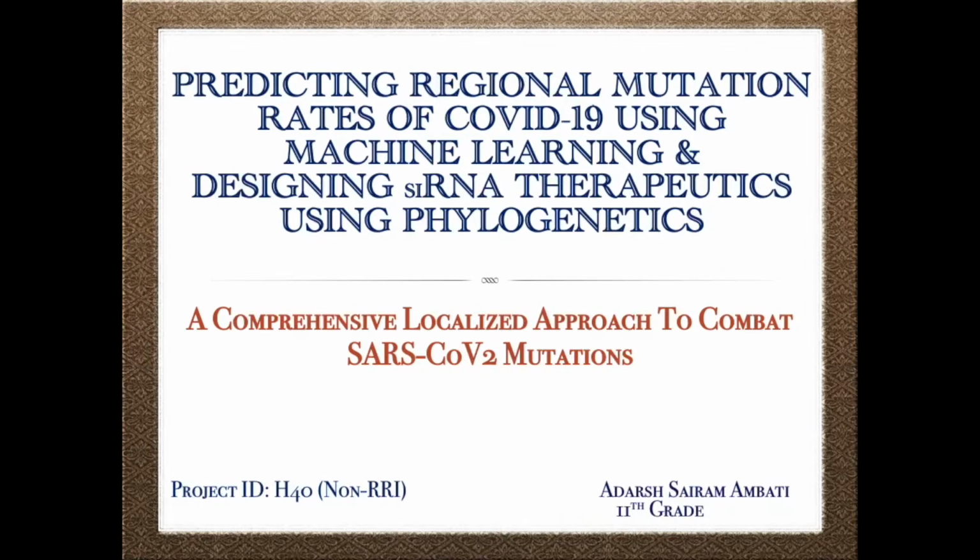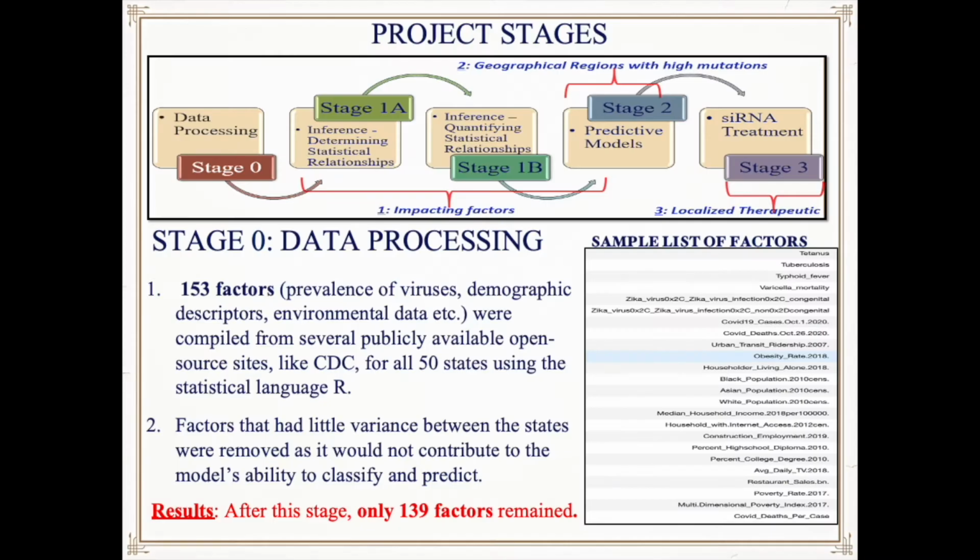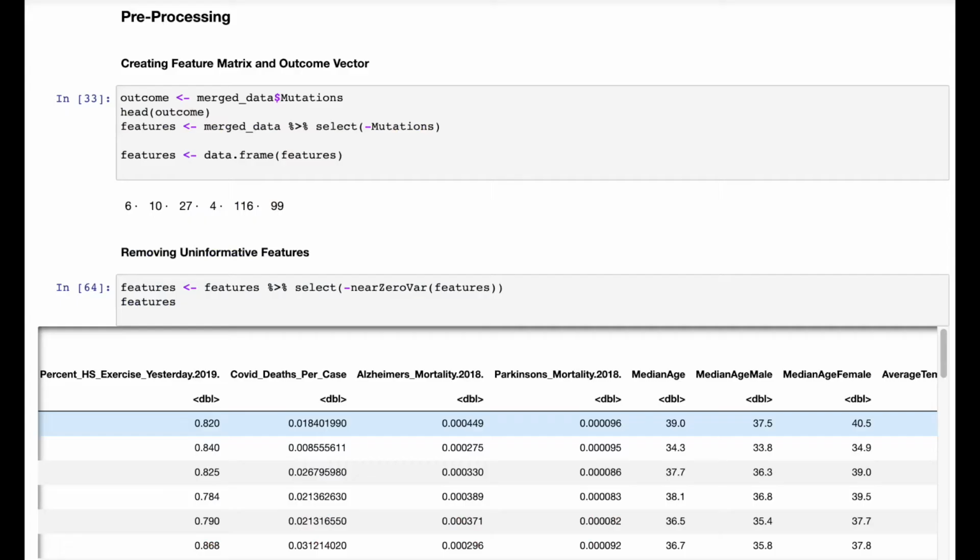My project is called Predicting Regional Mutation Rates of COVID-19 using Machine Learning and Designing siRNA Therapeutics using Phylogenetics. Demographic, environmental, and SARS-CoV-2 mutation data for all 50 states were compiled. If a factor had very little variance, it was removed from the dataset and from further analysis. Here you can see the code that does this.